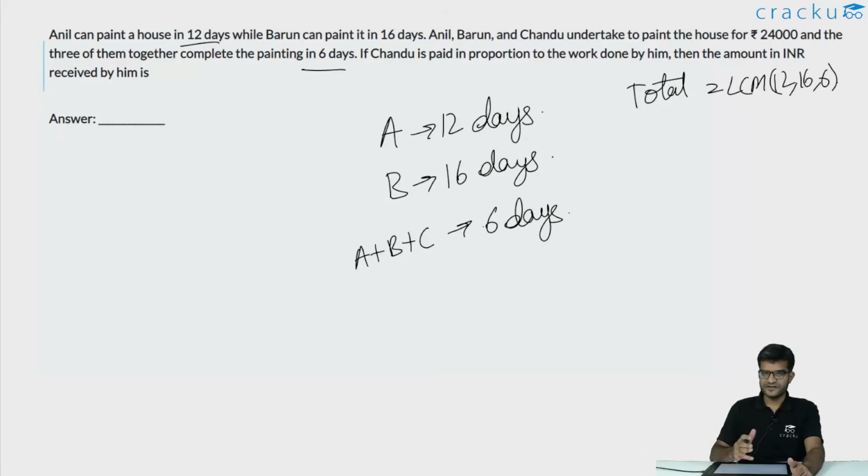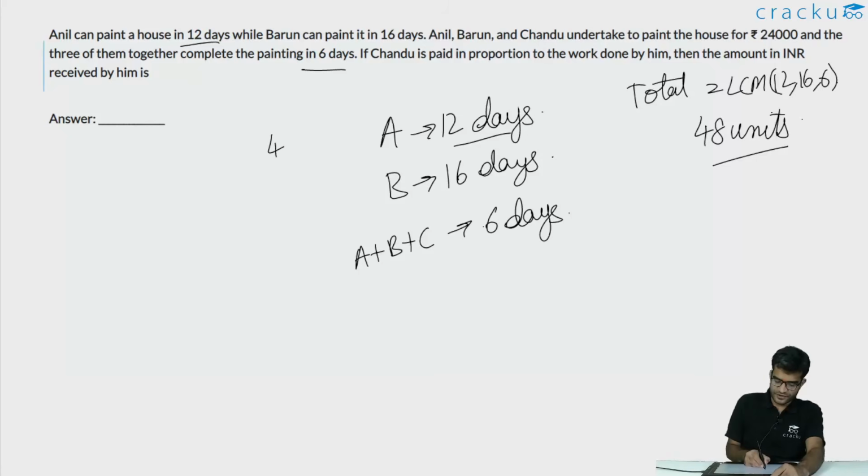What is the LCM of 12, 16 and 6? That will be 48 units. So let us assume that the total work that needs to be done is 48 units. Anil can complete 48 units in 12 days. So every day he does 4 units per day. Barun can complete 48 units in 16 days. So every single day he is going to do 3 units every day.